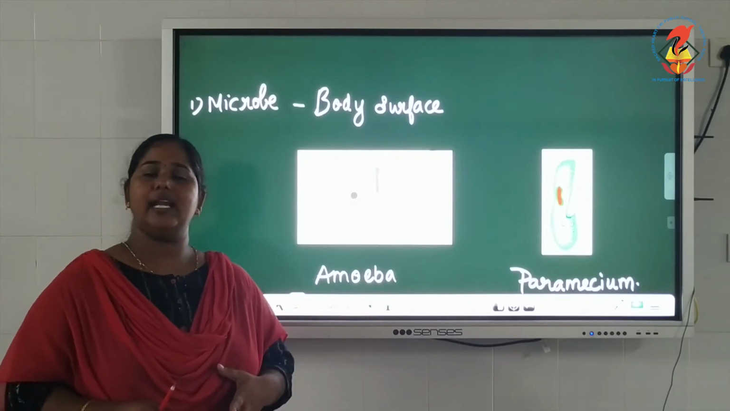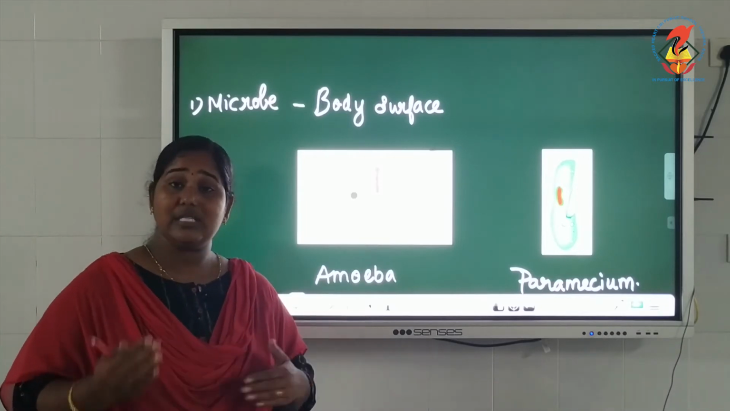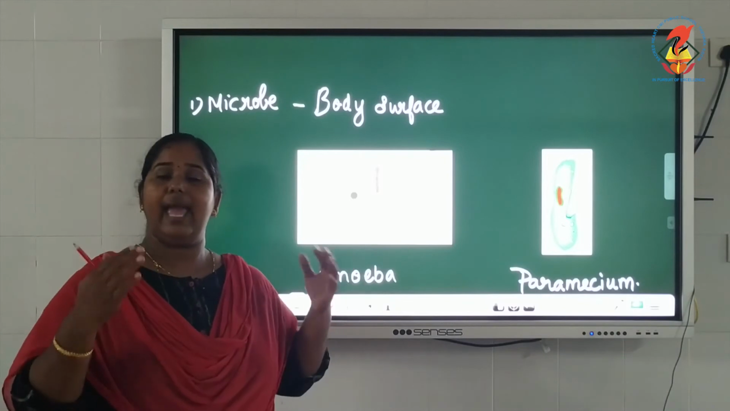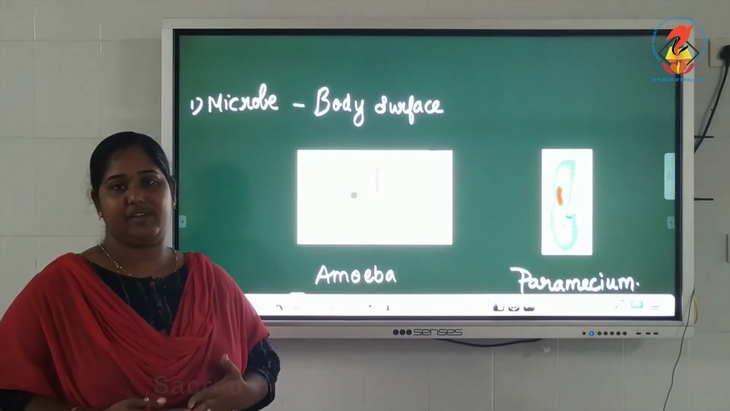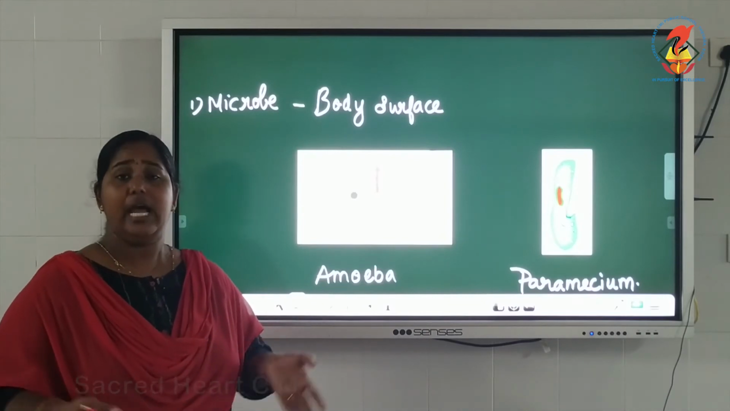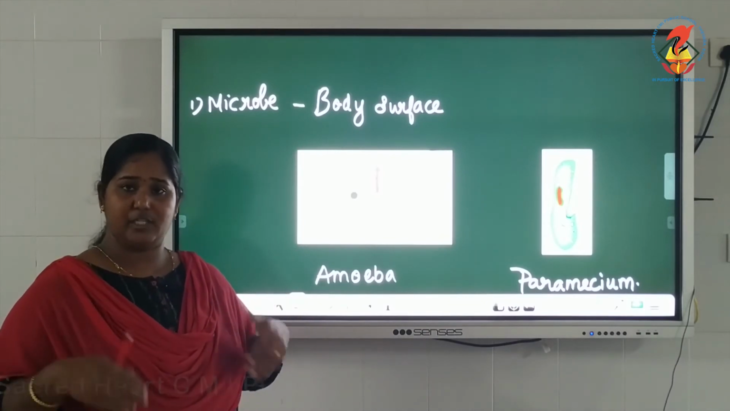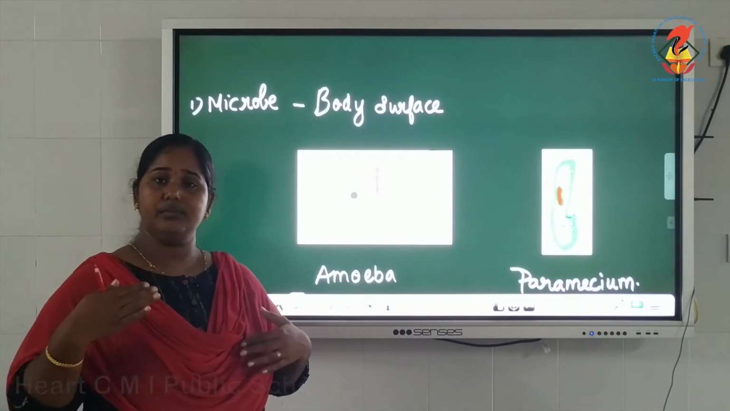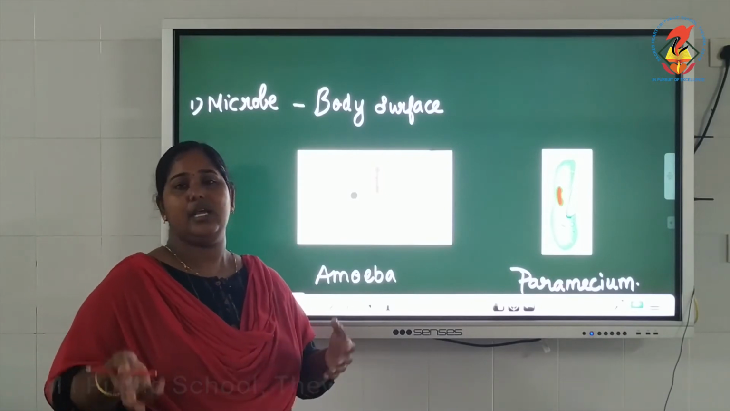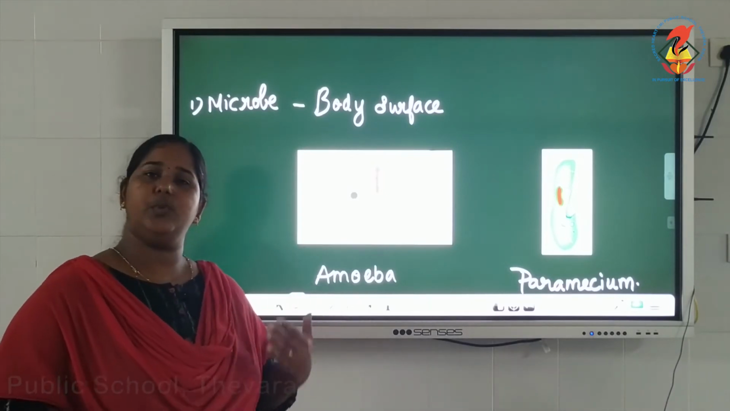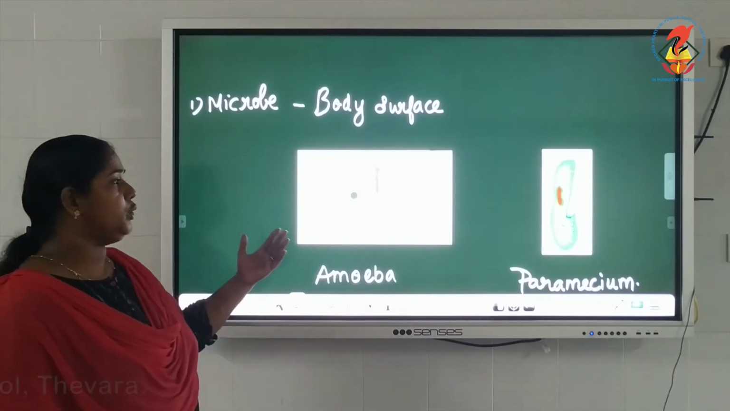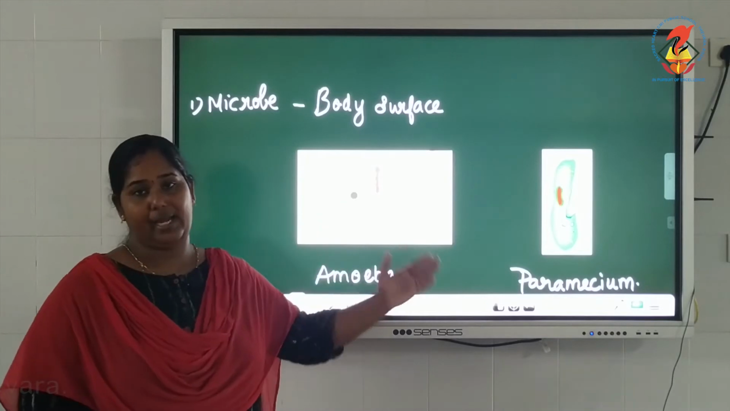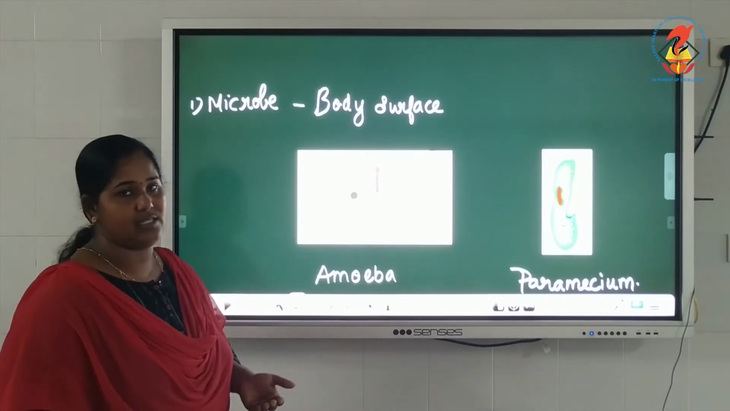Because microorganisms are unicellular organisms. That means they have only a single cell in their body to perform all the activities of their body, like digestion of food, fetching of food, then excretion of waste, then breathing. Everything is done with the help of that single cell. So I have given you two examples, amoeba and paramecium, the most common microorganisms.